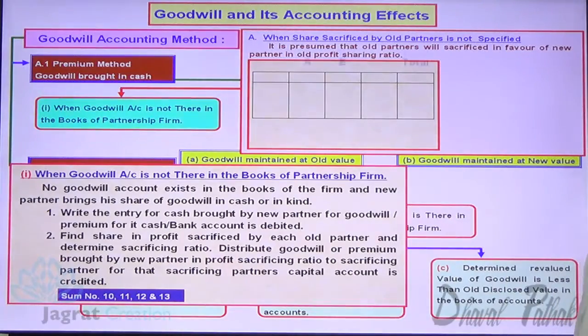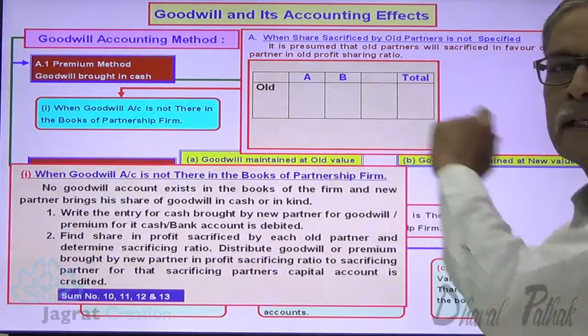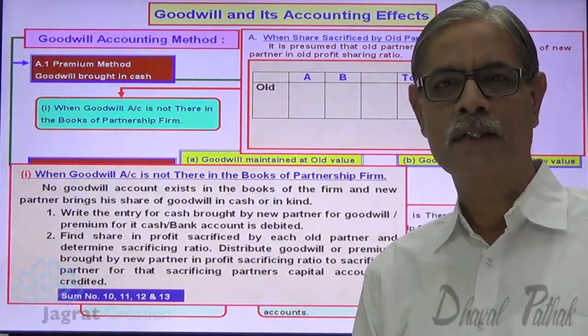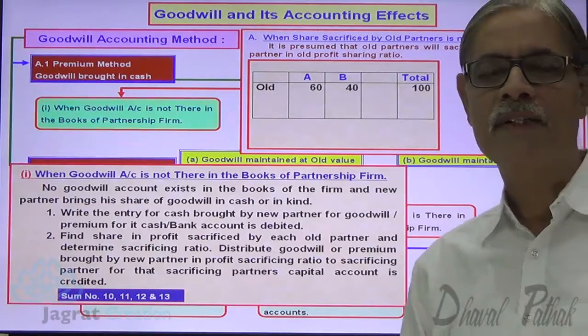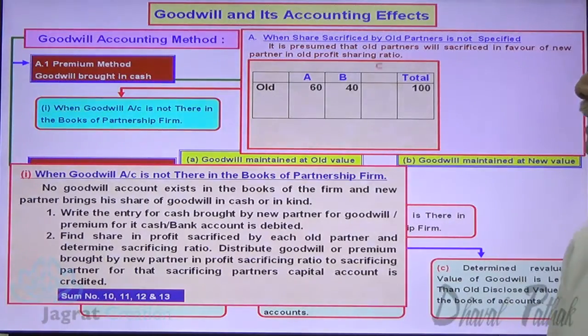A and B are the partners of a firm. They are the old partners. They share profits and losses 60%, 40%. So 3:2 is their profit sharing ratio. New partner C is admitted.